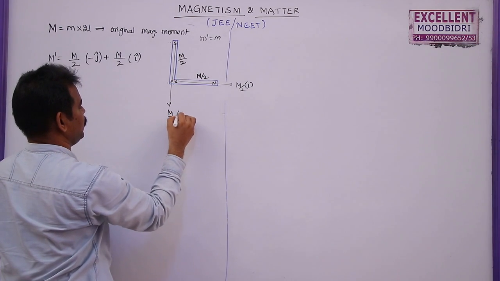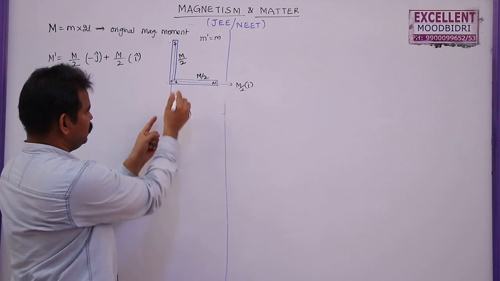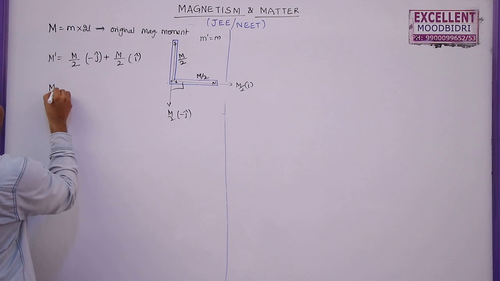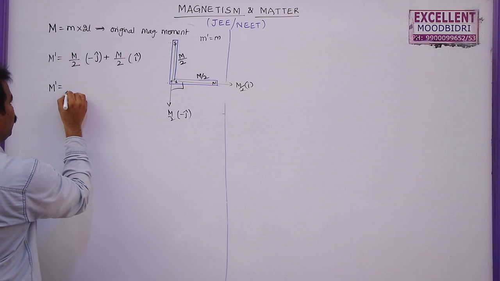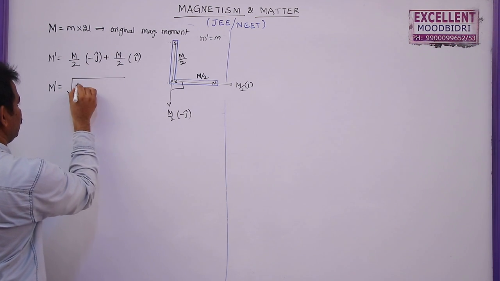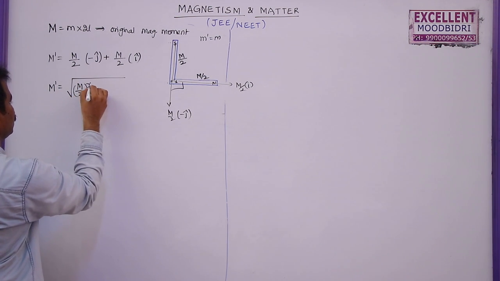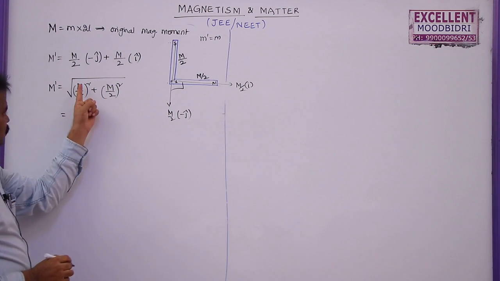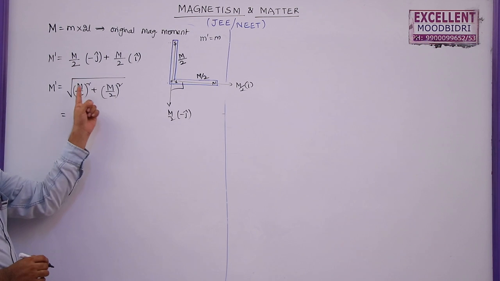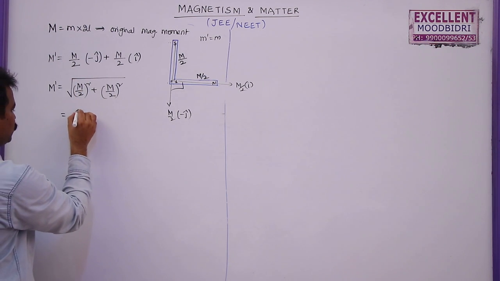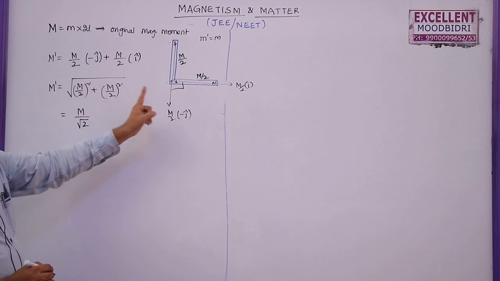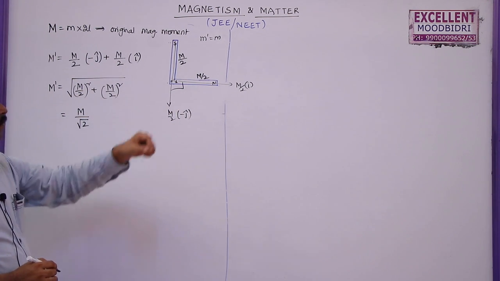This is m by 2 minus j cap. These two moments are mutually perpendicular to each other. So m dash is given by root over m by 2 whole square plus m by 2 whole square. So m square by 4 plus m square by 4, 2 m square by 4 or m square by 2, or m by root 2. So this is how we can find out the resultant magnetic moment of this bent magnet.